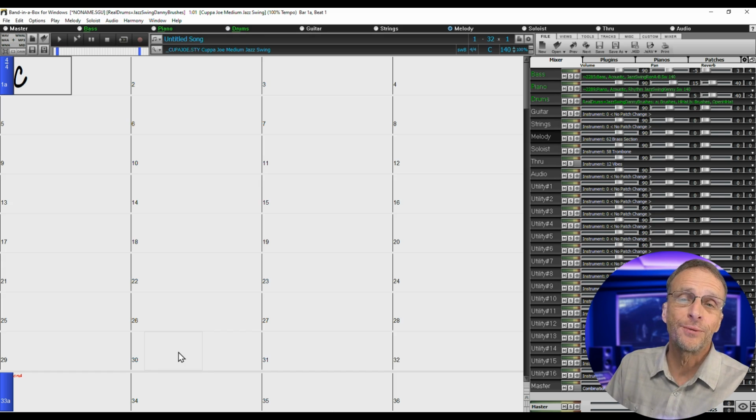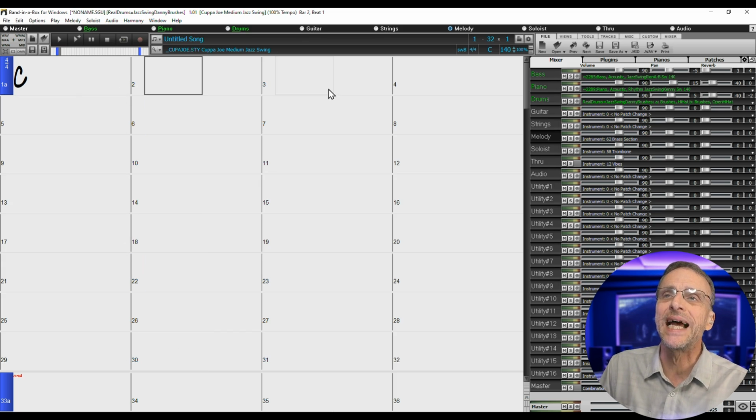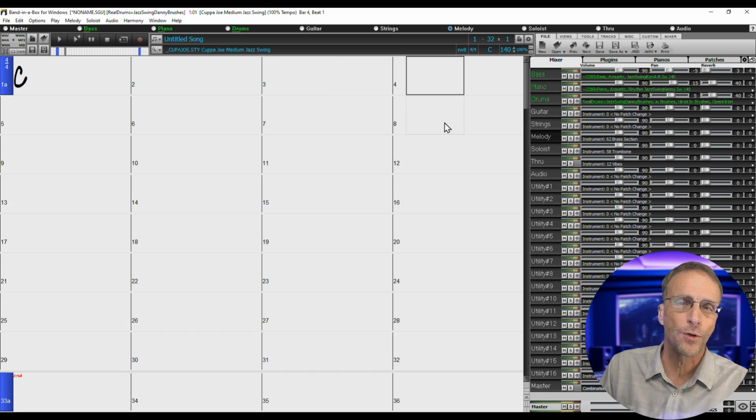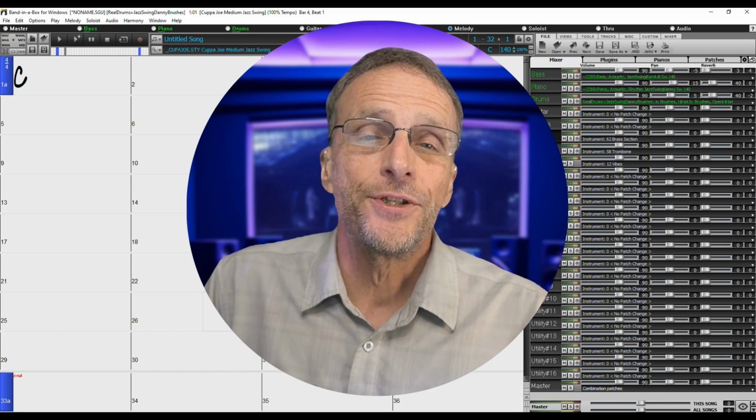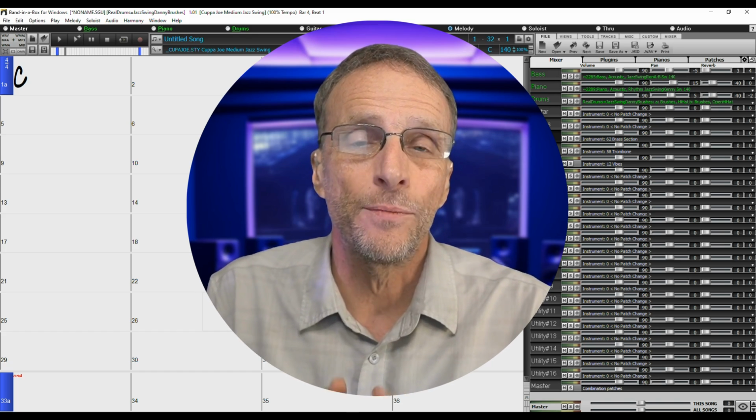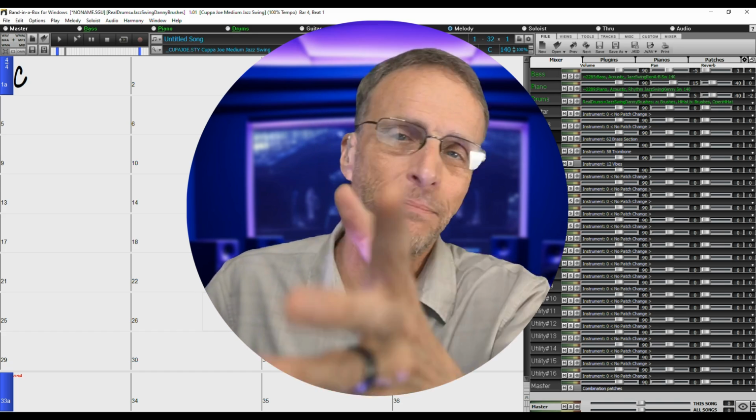Normally, if I wanted to generate Fly Me to the Moon as a background track here in Band in a Box, I would go through and type in all the chords in these little boxes that correspond with the bars of the song from some chord sheet that I found somewhere. But there's an easier way to do it. Band in a Box allows you to import MIDI files, and it will interpret the chords from the MIDI files and plug them all in for you.